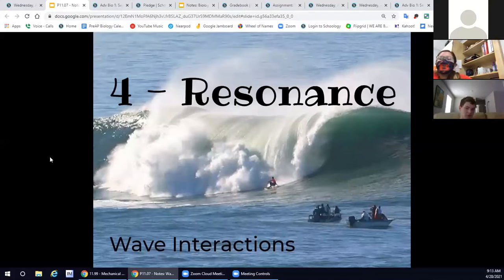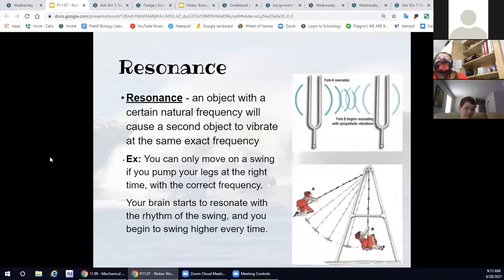Number 4 is resonance. This is when an object with a natural frequency causes another object to vibrate with the exact same frequency. And a perfect example of this can be swinging on a swing. Your swing actually has a natural frequency, and I'm sure you've noticed this before. But once you start moving on a swing with the right pumping of your legs and pulling back, you're going to start to increase that swing.